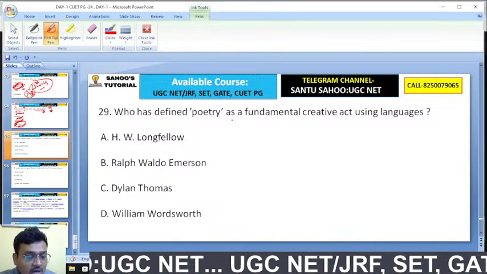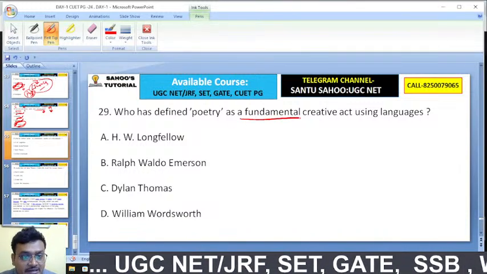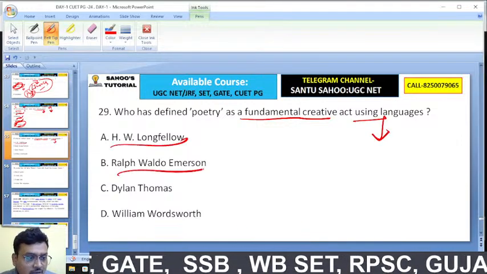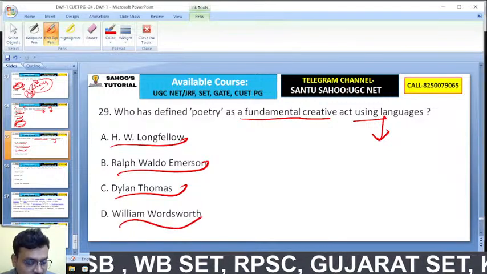Who has defined poetry as a fundamental creative act using language? H.W. Longfellow, Ralph Waldo Emerson, Dylan Thomas, or William Wordsworth?